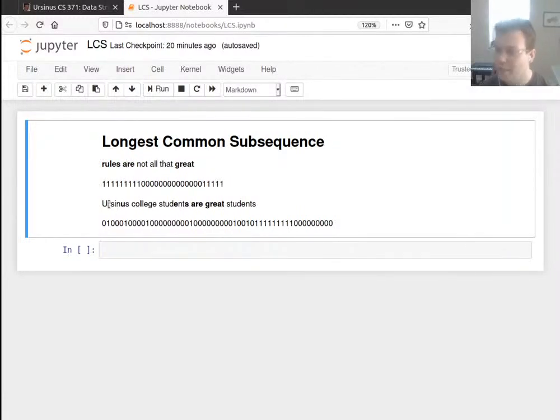So if I'm too greedy, and this is the first string I look at, and I say, let me try to find a U, then let me try to find an R, I'm going to miss a whole bunch of stuff. I think it's even easier to see if you do it that way. So you could find a subsequence that matches that way, but it's not necessarily going to be the optimal subsequence. And the problem is you're making these what I call greedy decisions without having the foresight to know how that's going to impact you down the line. So you could be setting yourself up for some trouble in the future.